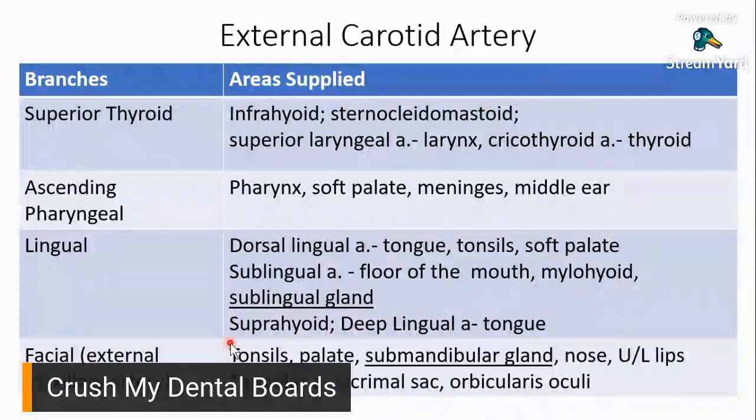So if you have an artery that's in that area, ano ba yung mga pwede niyang supplyan? So let's put your imagination to work. Your infrahyoid, your sternocleidomastoid, your superior laryngeal, your cricothyroid artery, they're all there, close to your thyroid area.